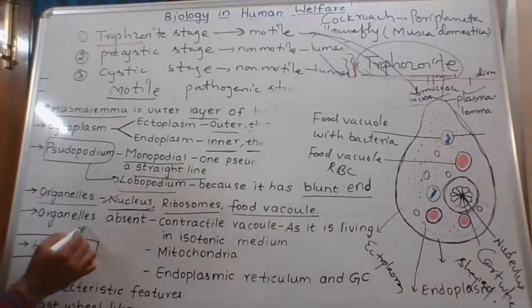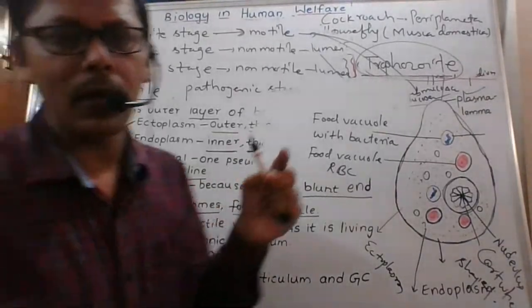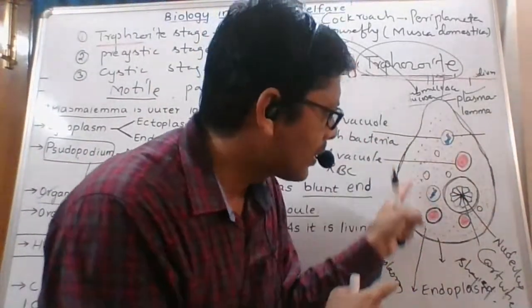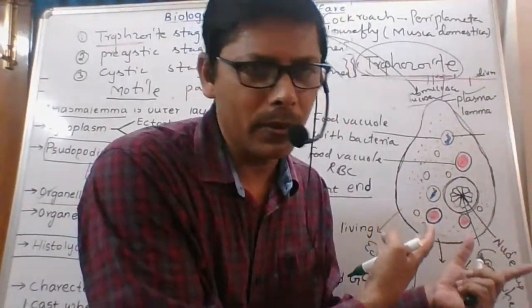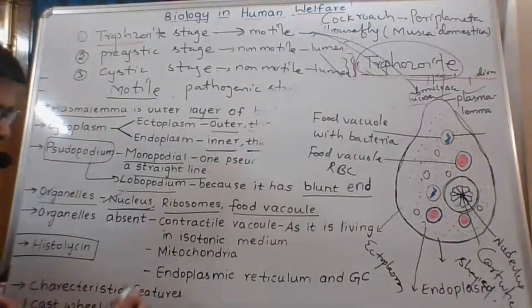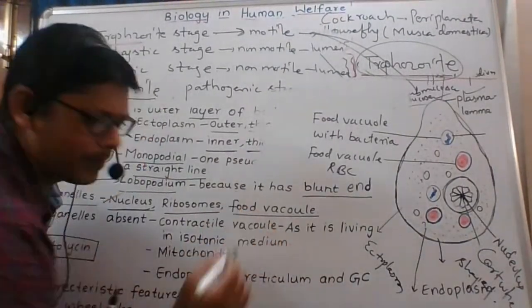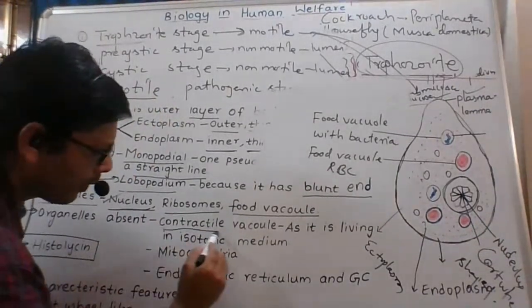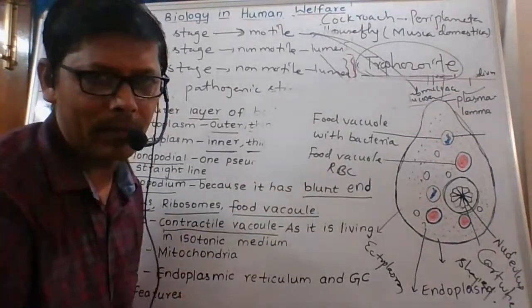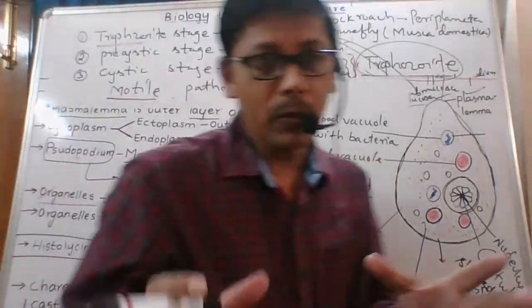Okay, next one is organelles absent. Which organelles are absent in the trophozoite stage? Some of the organelles we cannot observe here. The contractile vacuole is absent here. You learned about the contractile vacuole in 10th class.